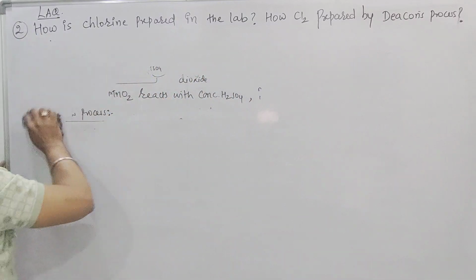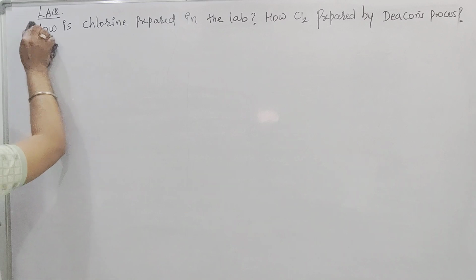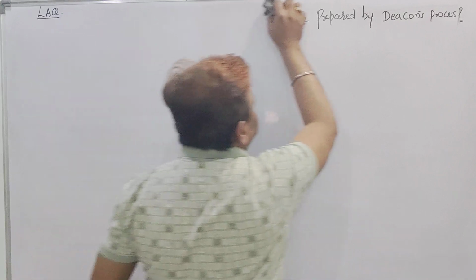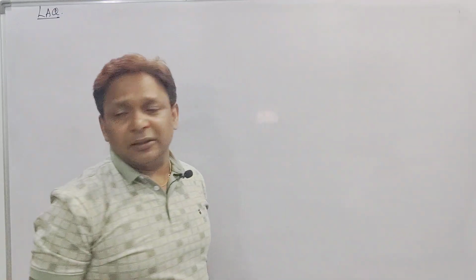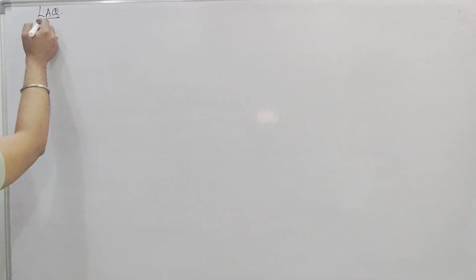Now I will go with another one, called how does chlorine react with the following? Preparation of chlorine, either by the lab method or the Deacon method, gets you 2 marks, but the remaining 6 marks come from the properties of chlorine. What is that property? I will tell you now.